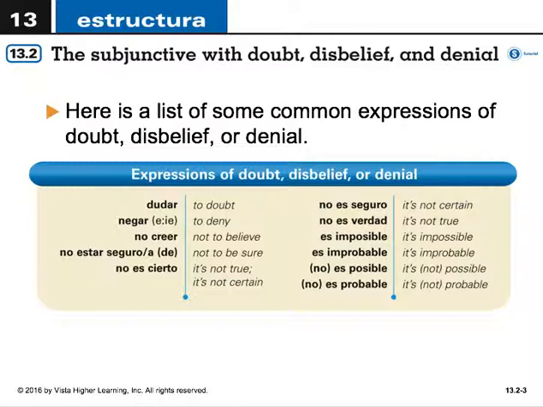No es verdad, it's not true. Es imposible, it's impossible. Es improbable, it's improbable. No es posible, it's not possible. Or es posible, see, even it still expresses some amount of disbelief or doubt, because it isn't certainty, rather. O es probable, it's probable. Or no es probable, it's not probable.